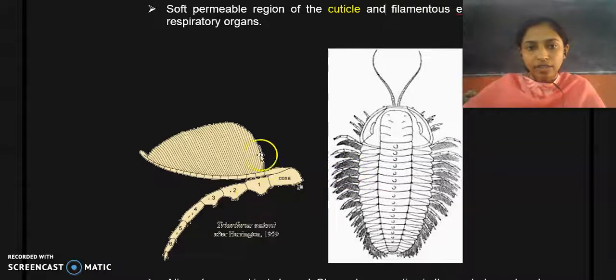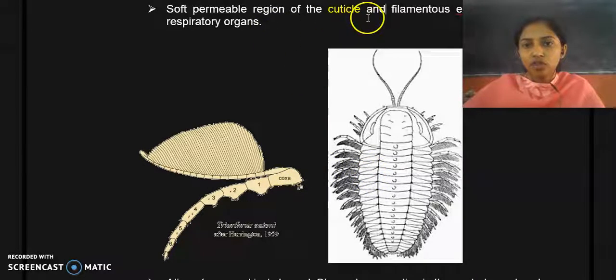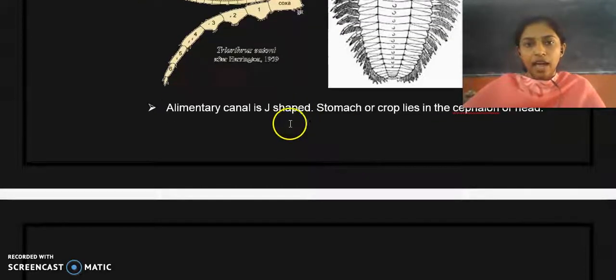This is the enlarged figure of an exopod, and this region is the endopod. So the soft permeable region of cuticle and the filamentous exopods are the respiratory organs.